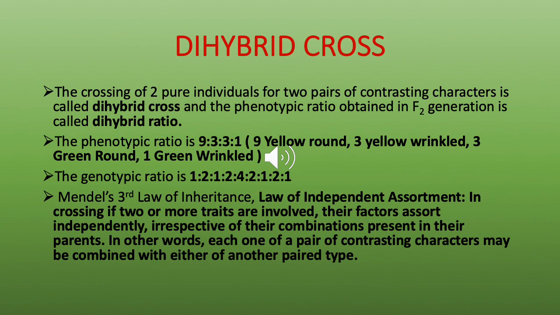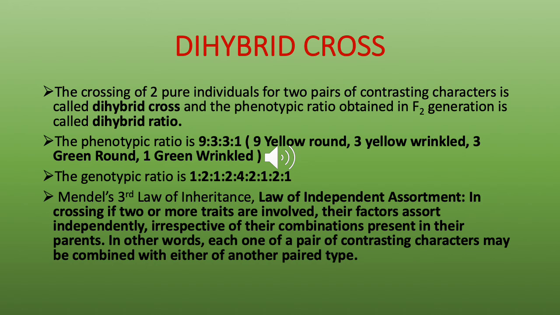Now coming to the dihybrid cross, as I mentioned, the dihybrid cross is when you cross two pure individuals which differ from each other for two pairs of contrasting characters. So this is the dihybrid cross, and we saw the whole experiment, and the phenotypic ratio obtained in the F2 generation is the dihybrid ratio, and the dihybrid ratio is 9 is to 3 is to 3 is to 1.